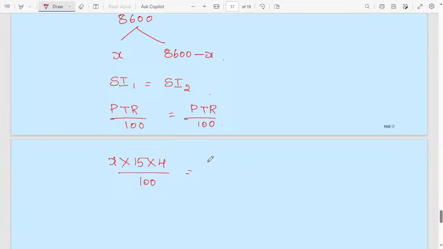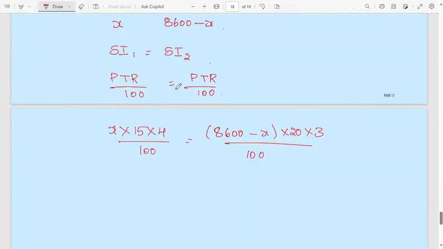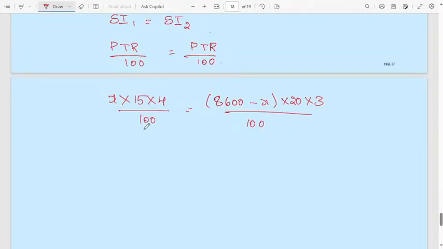Then here the principal is 8,600 minus x, into 20% rate of interest for 3 years, divided by 100. Everything is given in the problem. See here, 15% in the first case for 4 years, 20% for the remaining 3 years. Then simplify. Here you will get 2x equal to 8600. Then x will be 4300 rupees.